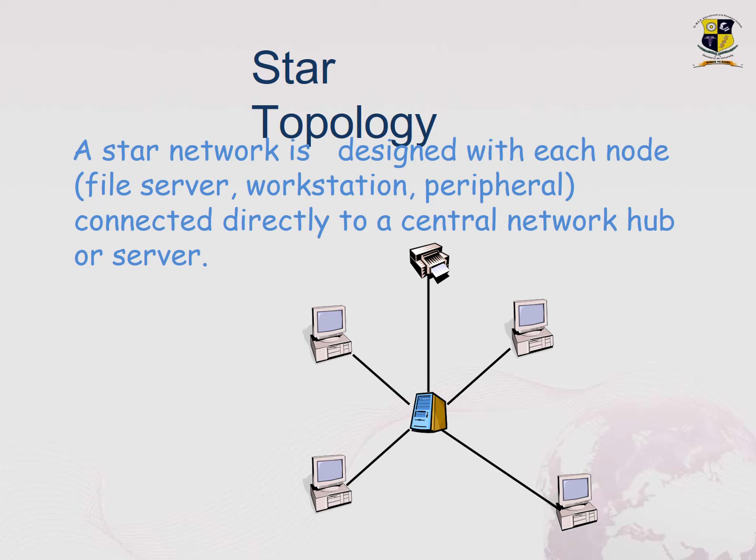This kind of topology is deployed in many laboratories, where the printer as well as all the devices are connected to a central system, which is called a switch, a hub, or a server. So the central server or central switch acts as an important system in connecting all the devices in the network.